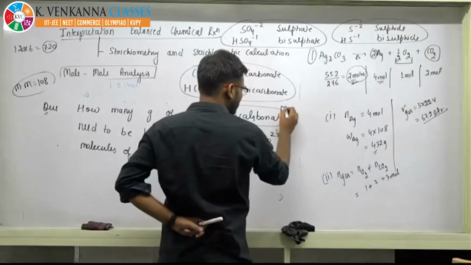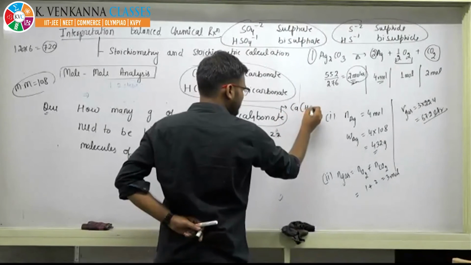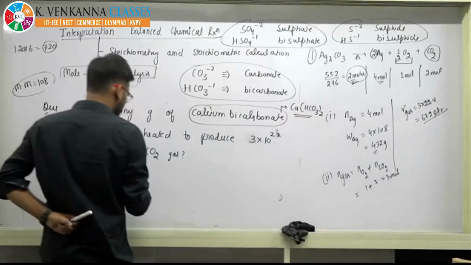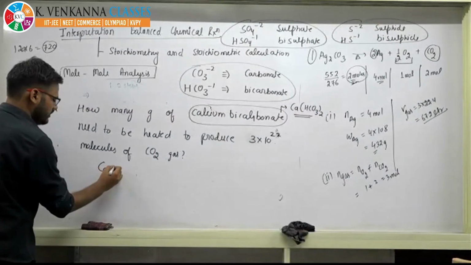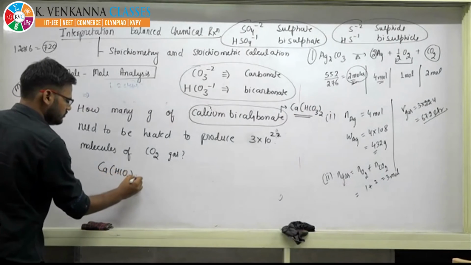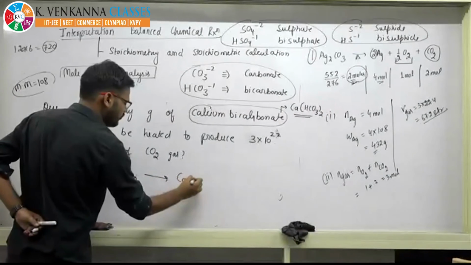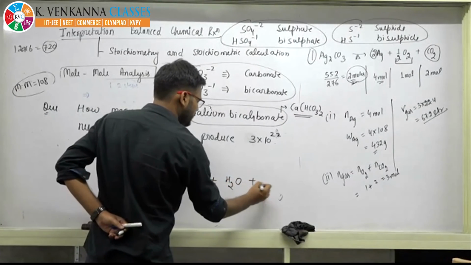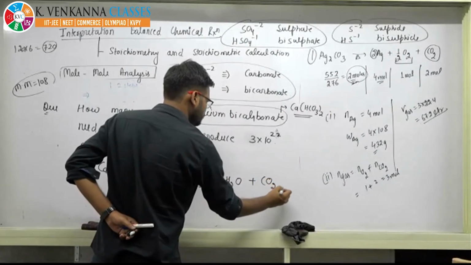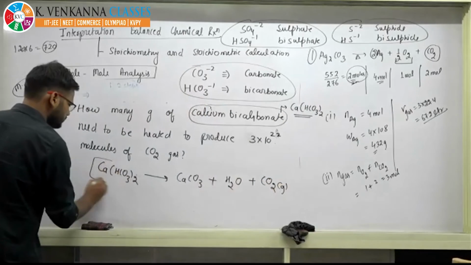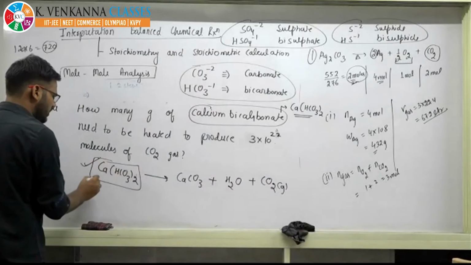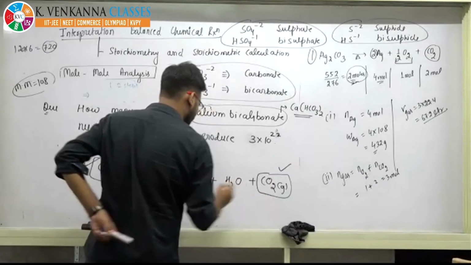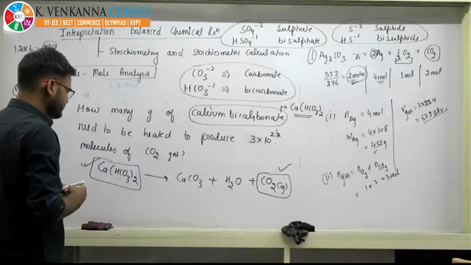So calcium bicarbonate is nothing but calcium HCO3 twice. This is calcium bicarbonate. If you heat this calcium bicarbonate, then you will get calcium carbonate plus water, H2O, and CO2 gas. They have given the information about this. I think it is balanced. You can see it is balanced.